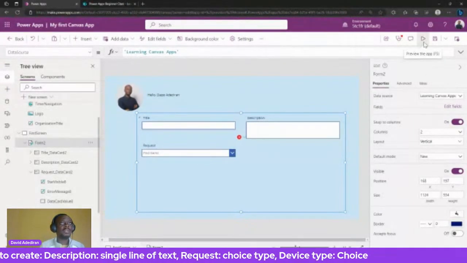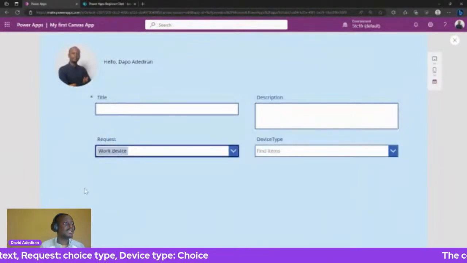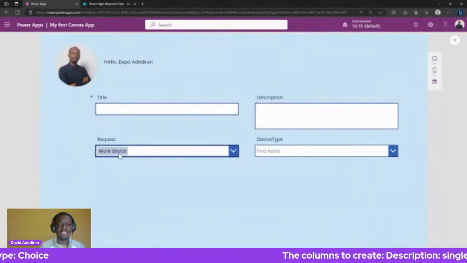All right, so let's say select device type. You can see when we select work device, the device comes up.